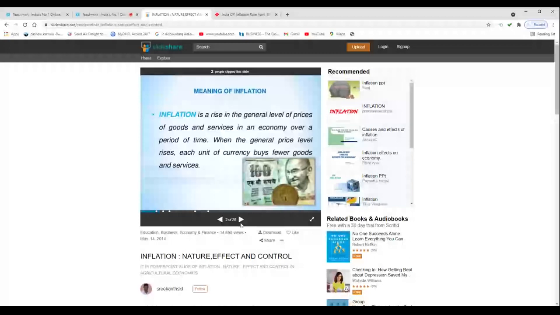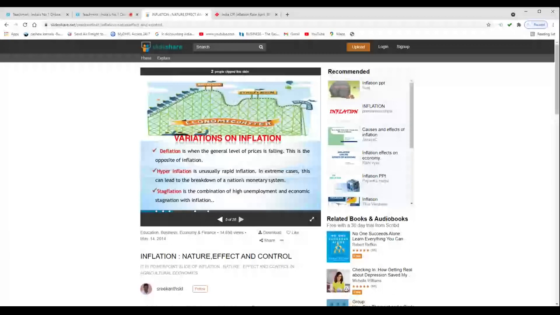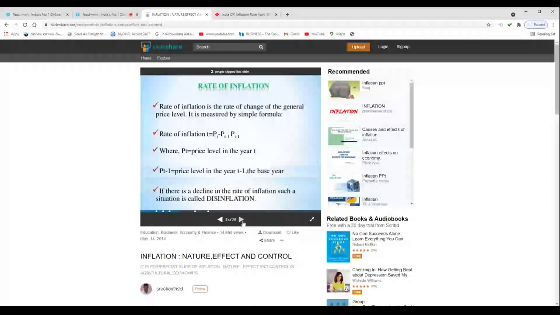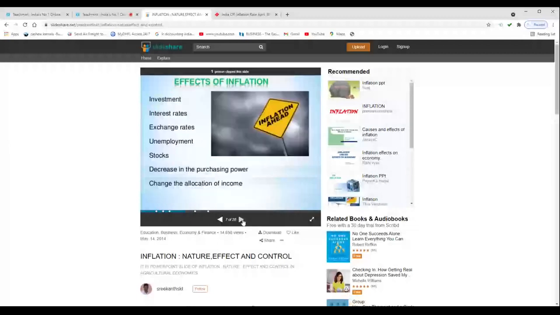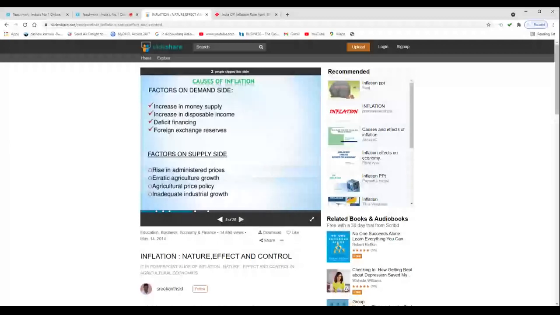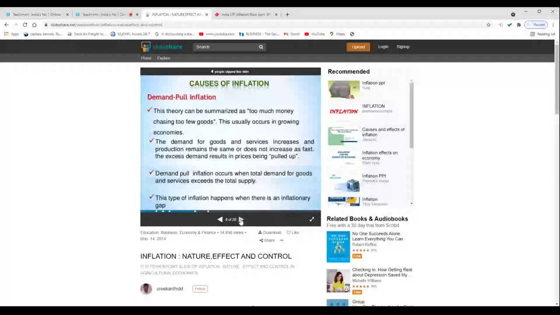And how can we control inflation? There are three types of measures that the government will undertake. One is monetary measures. If the central bank takes any measures to control inflation, we call them monetary measures. And if the government takes any measures towards controlling inflation, we call them fiscal measures. And the other measures are the different measures by which they can control inflation.